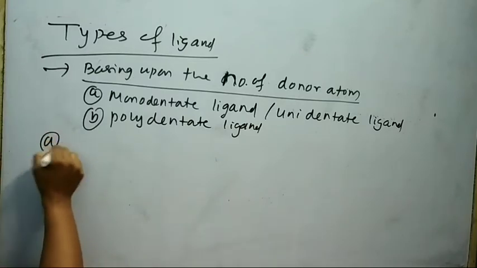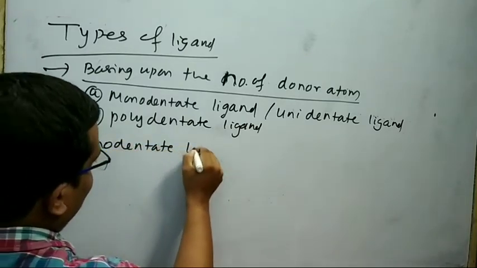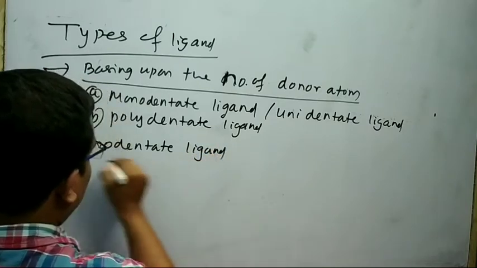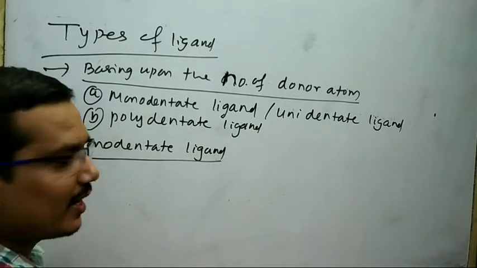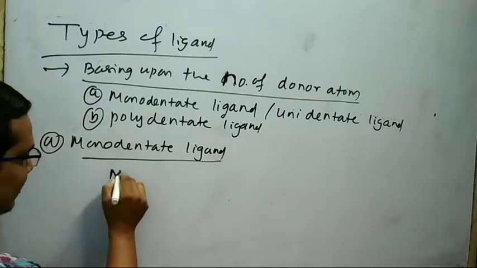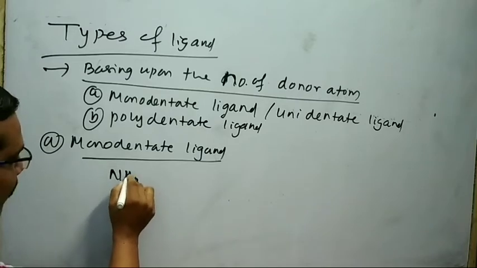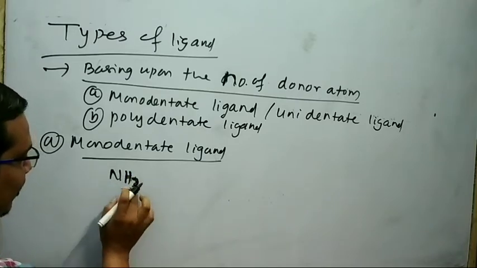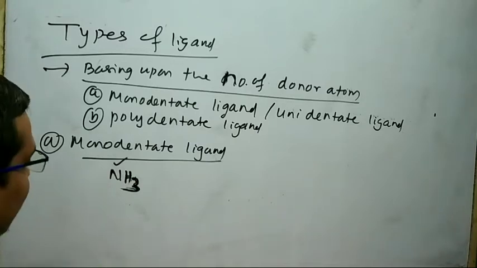First is monodentate ligand. The ligand which has one donor atom is called monodentate ligand. For example, NH3. This is said to be a monodentate ligand because it has one donor atom, that is nitrogen.